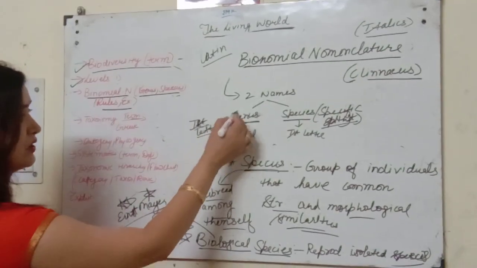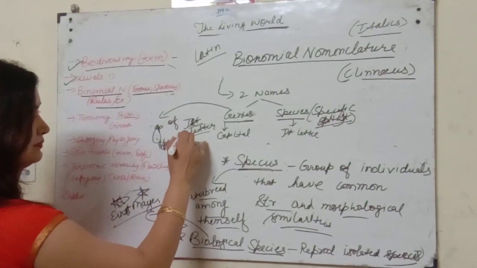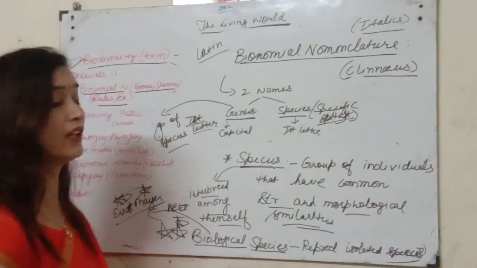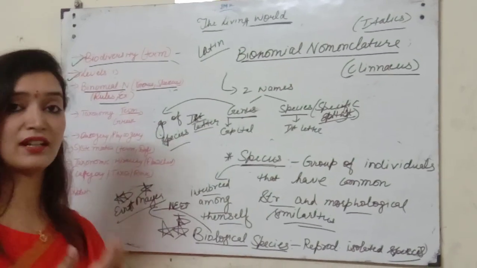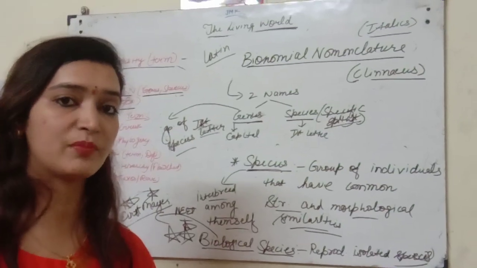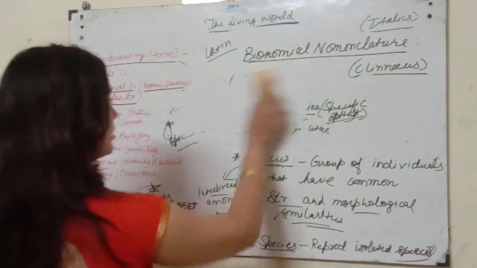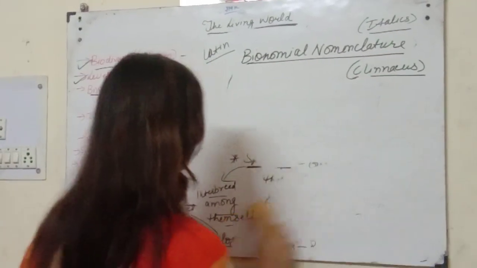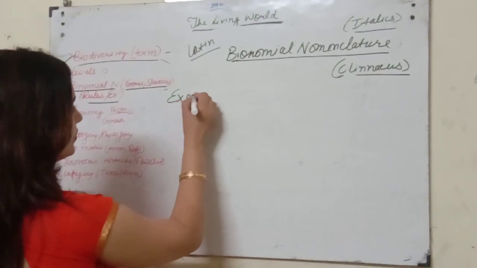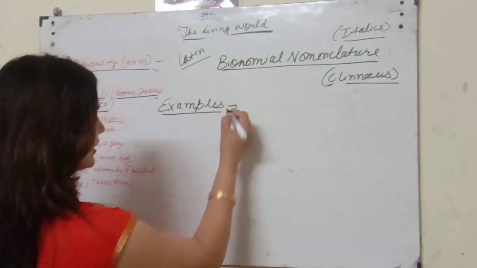So what is genus? A group of species is included under a genus. Like we did in the example of Panthera leo and Panthera tigris, both have a common genus but the species is different. Alright students, so now we are coming to examples of binomial nomenclature.